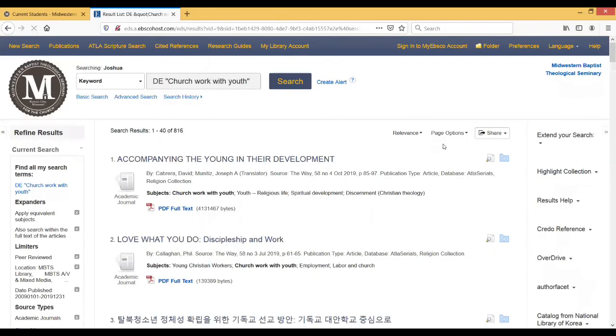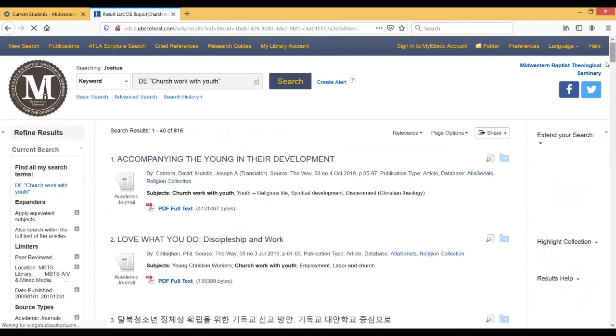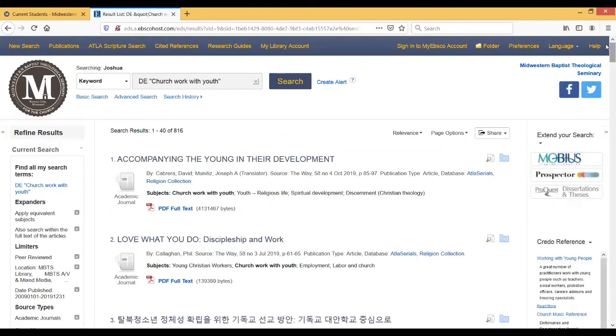All right. So just through a few quick things, we've gone from a keyword search for youth ministry that produced 2.1 million results to a search that has produced 816 results. So 816, much more manageable than 2.1 million.